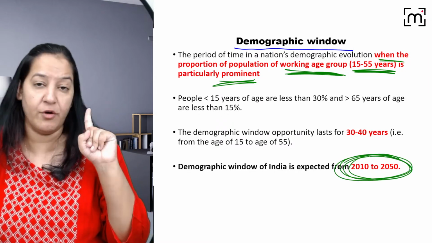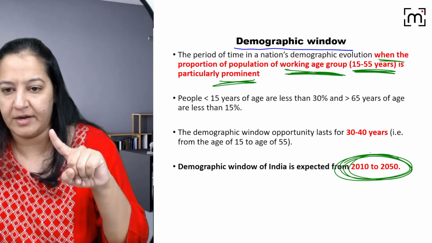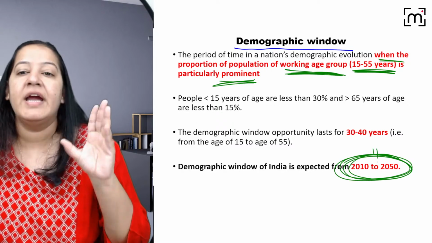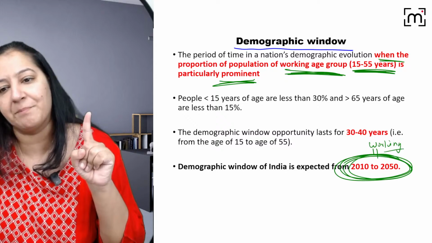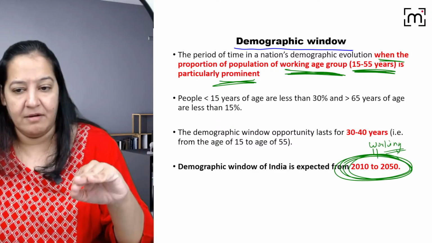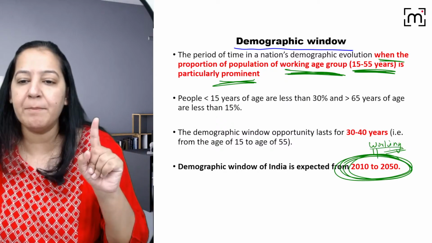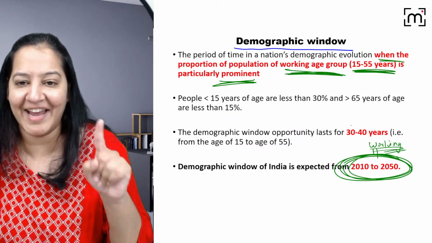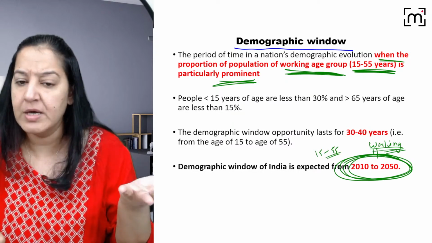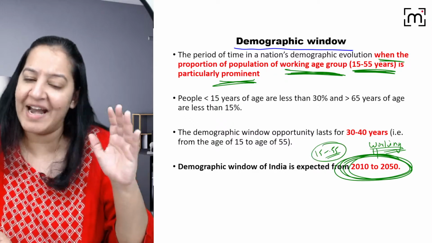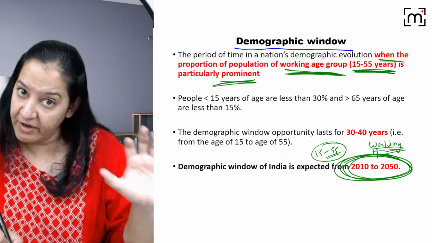India is in the demographic window from 2010 to 2050, right? In this period, India has the maximum working population. Maximum people in India are working. Dependents are less, working are more. But since the working population is of reproductive age, 15 to 55, they can all reproduce. So gradually they will reproduce, and one time will come when children will be more, and